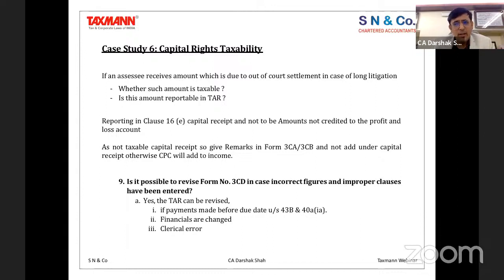The example which I shared, that you have reported that the statutory payment has not happened and therefore disallowed under 43B or 40A(ia), but subsequently the client paid before filing the return, because the due date for filing the return has got extended to October. So in that span, if he has paid, then you can of course file your revised report and say that yes, this is compliant with the law, and therefore the disallowance should not happen. And that's how you can revise your audit report, by asking that it should be allowed.